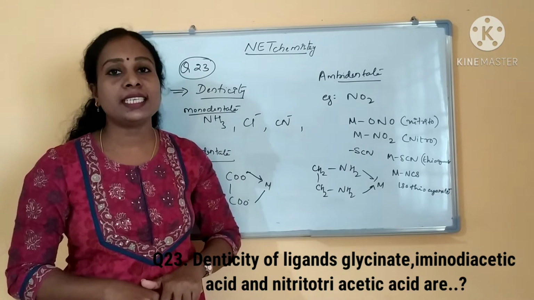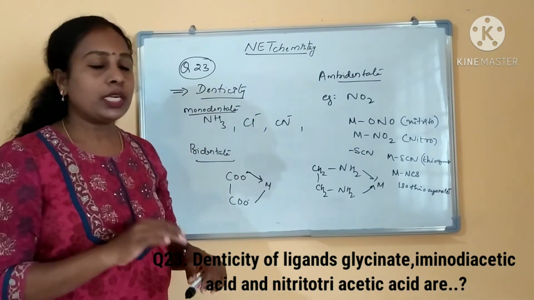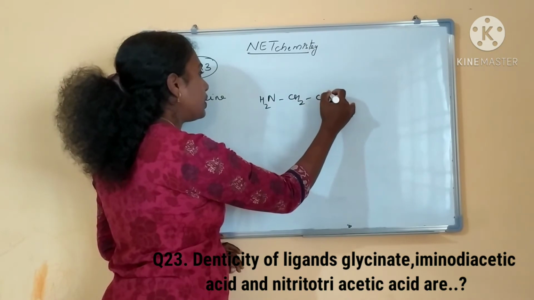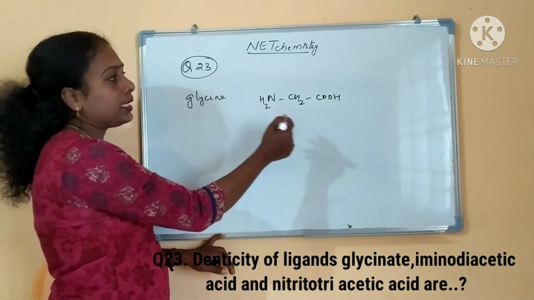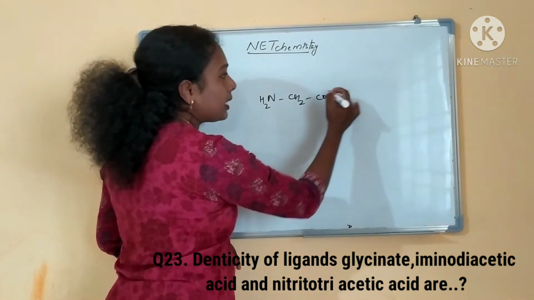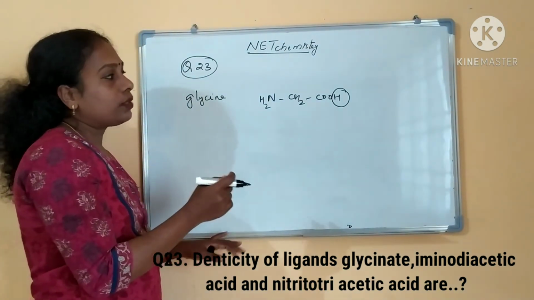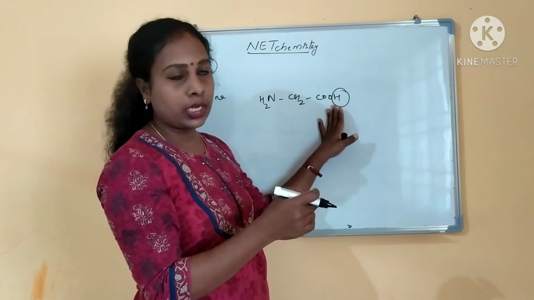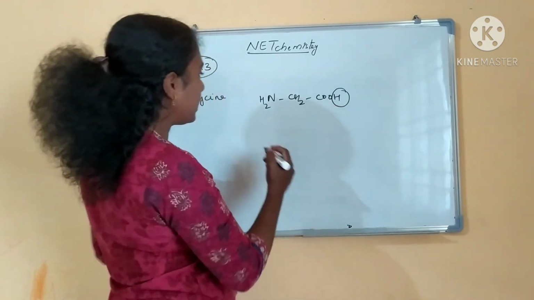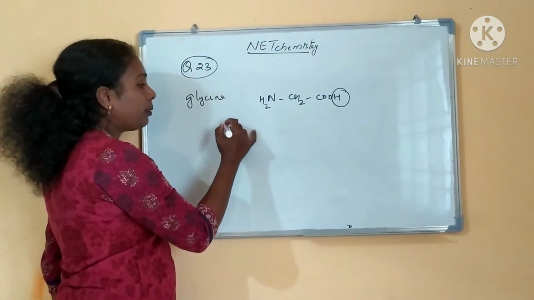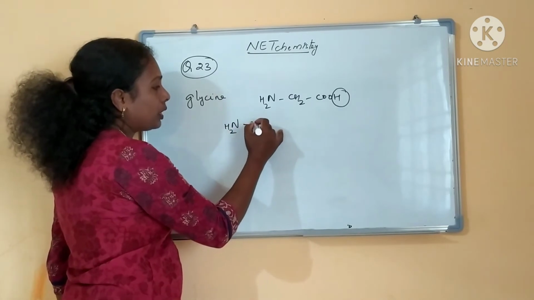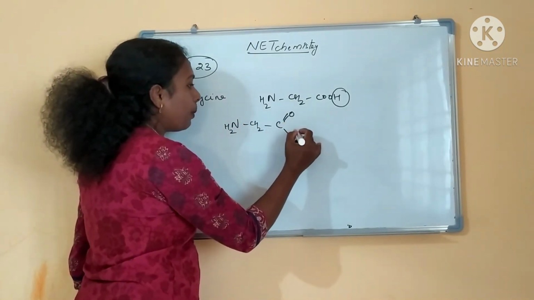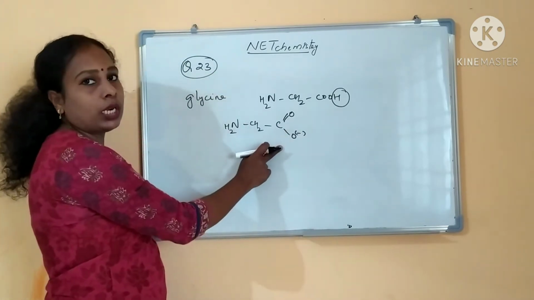What is a glycinate ligand? Glycine is an amino acid, you know, right? NH2CH2COOH. This is glycine. What is glycinate? Glycinate is the conjugate base of glycine. What is a conjugate base? An H plus ion is lost from this amino acid, so it becomes NH2CH2C double bond O, O minus. This is glycinate.